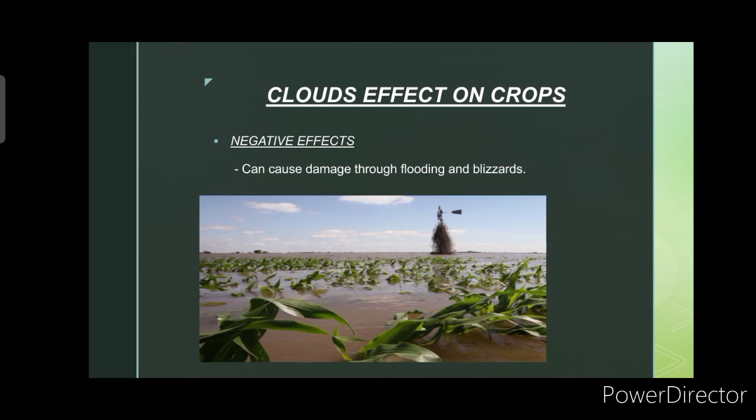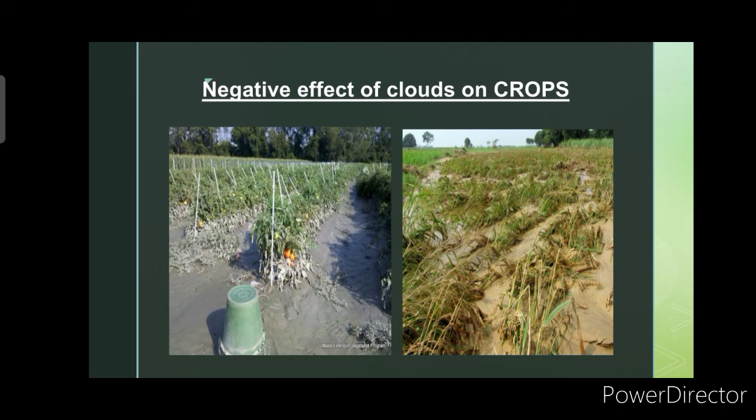We can see naman in the picture na sobrang lakas nung baha, nadala na yung mga crops, yung mga mais, natutumba na siya kasi nga sobrang lakas ng rain. Also, in this other picture, we can see na nasisira yung mga pananim. So, the crops were destroyed because of too much flooding.